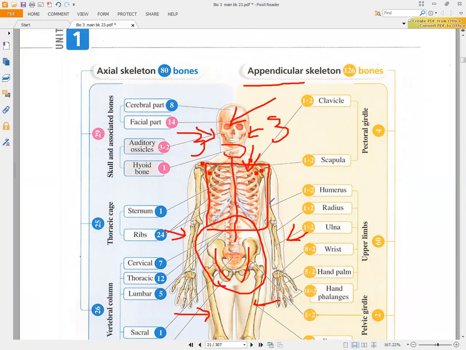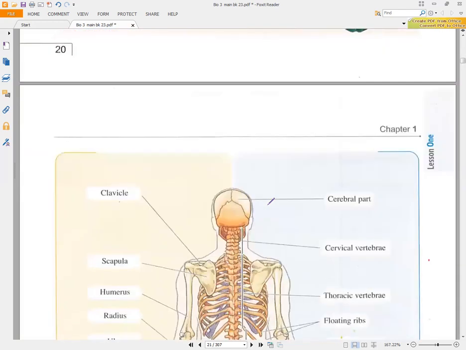Also, we have another bone called the hyoid bone. The hyoid bone is not connected to any bone, and this hyoid bone is present above the pharynx. So if you look here, we have seven bones that are called associated bones. So the total number of bones present in the skull will be 22. The skull and the associated bones will be 29. First, we will talk about what?